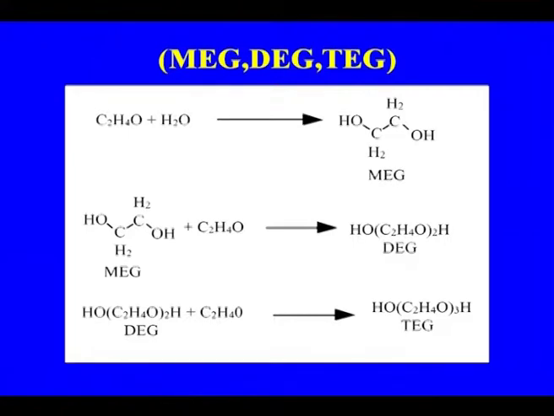This is the reaction that is taking place during the manufacture of ethylene glycol from ethylene oxide, and here you see the various reactions that are taking place, MEG, DEG. So, this is why we are controlling the ratio of ethylene oxide to water, to have the maximum MEG.